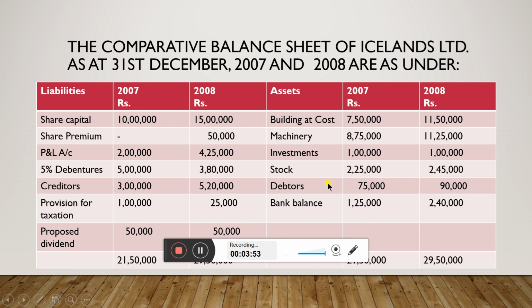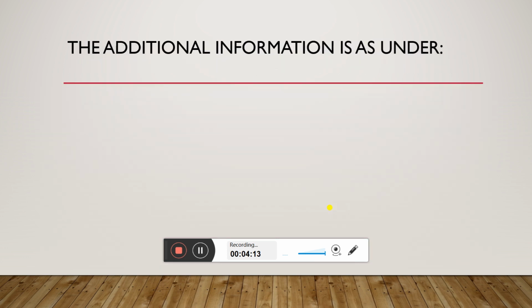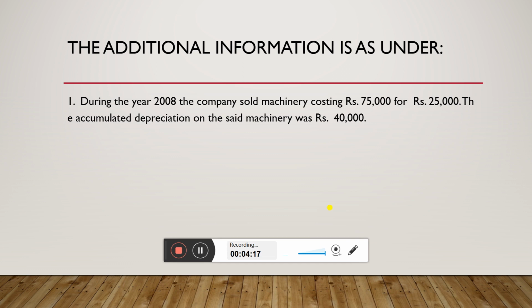Stock, debtors, bank balance. These three items are considered as current assets. Current assets are taken under the statement of changes in working capital. We'll take them in the statement of changes in working capital. The additional information is as under.